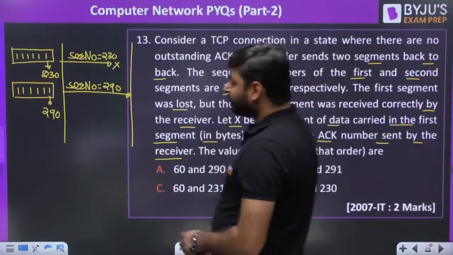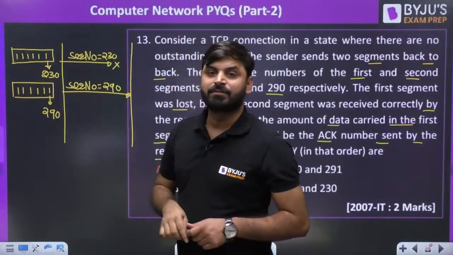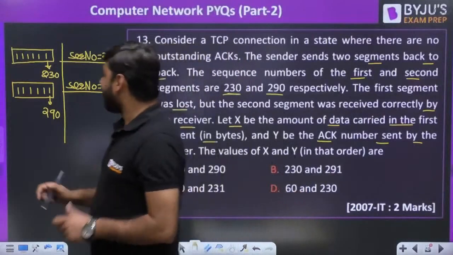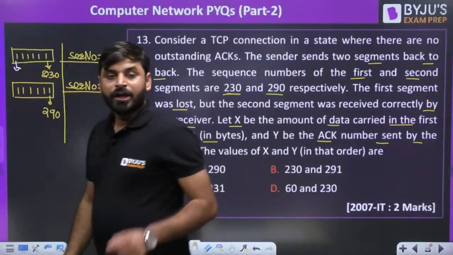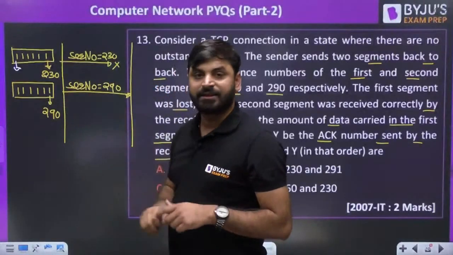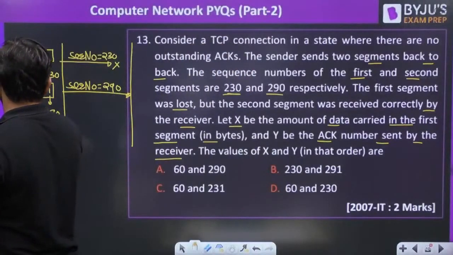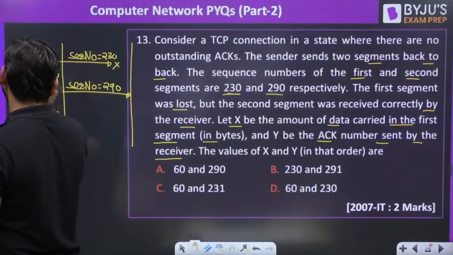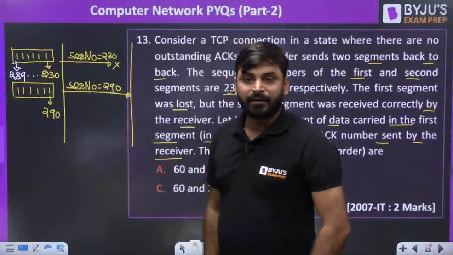So tell me one thing, if the second segment has the sequence number 290, it means the last byte of the first packet, what will its sequence number be? If the second segment's first byte sequence number is 290, the last will be 289. So in the first packet, what is the data?